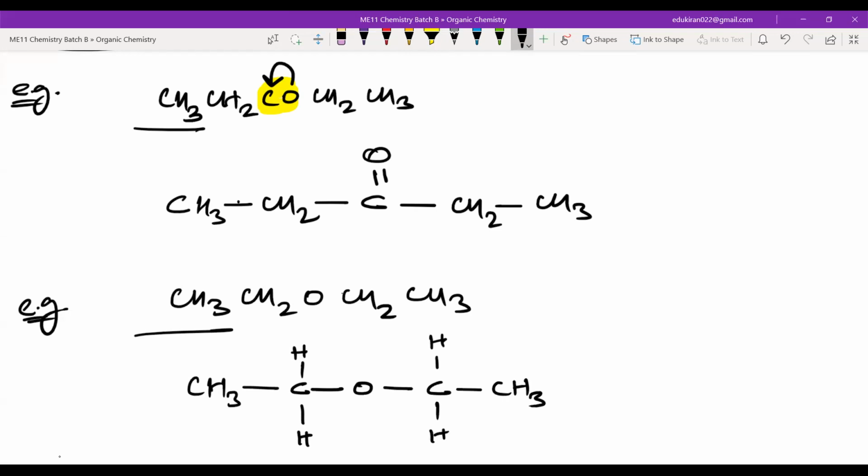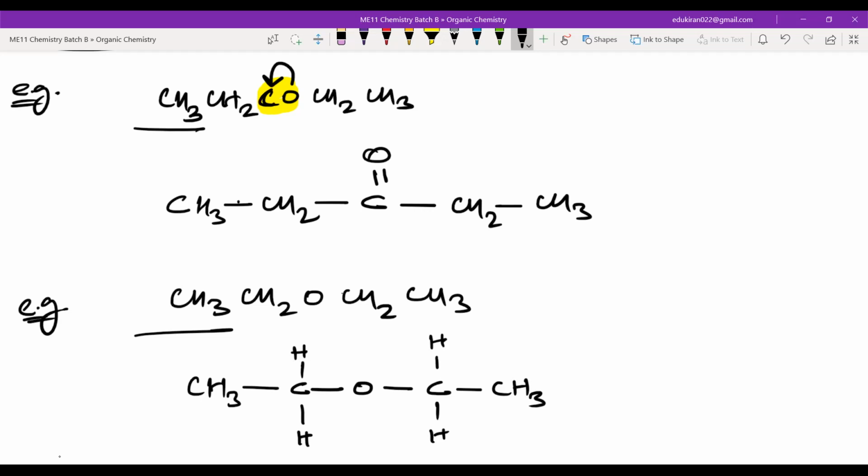So what you have to see, things will start making sense. If not, then just remember the rules that we have. You can never break the tetravalency of carbon. That means carbon should have 4 bonds, not more than that. Oxygen will have 2 bonds, not more than that. You have to satisfy the valencies of different atoms.